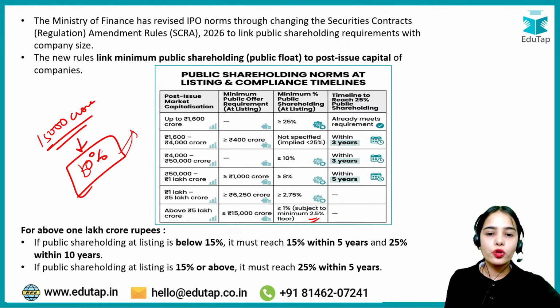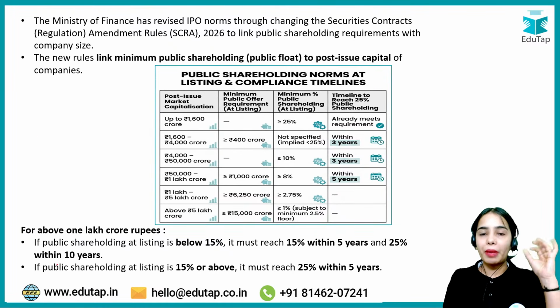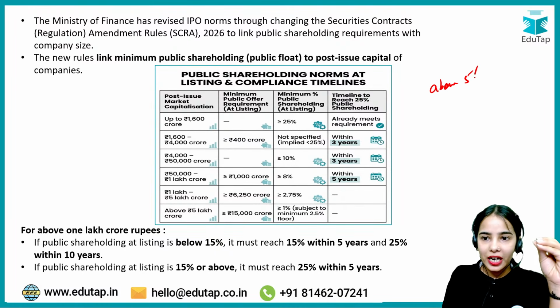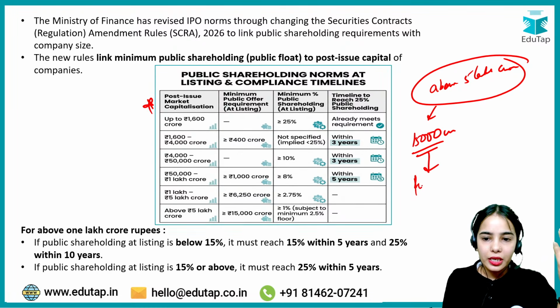Okay. It is 5% of the value of the company, then it is fine. So a minimum of 2.5% minimum public shareholding should happen at the time of listing. I checked this in the main SEBI document also. It has been said that if the company has a post-issue market capitalization of above 5 lakh crore, then a minimum of 15,000 crore has to be provided to the public at the time of listing, and 1% of the shares.